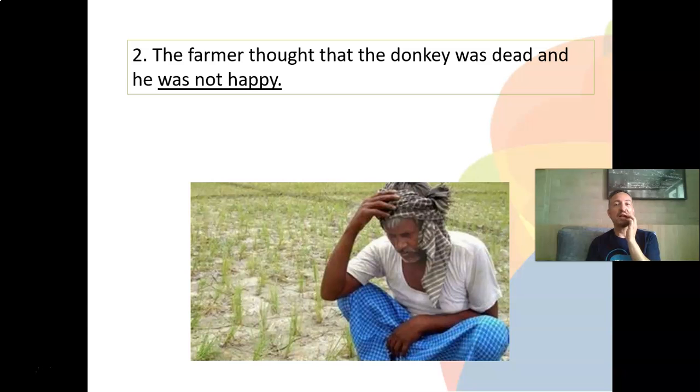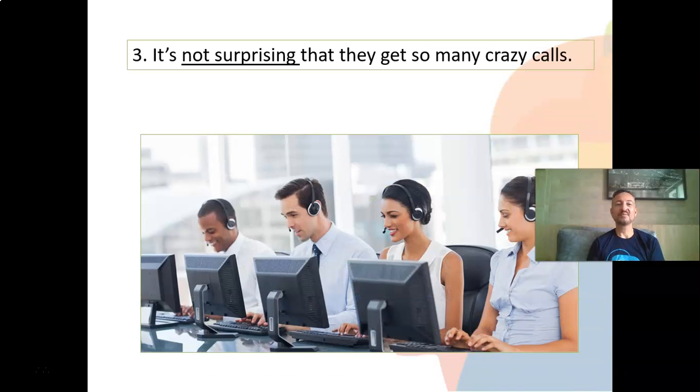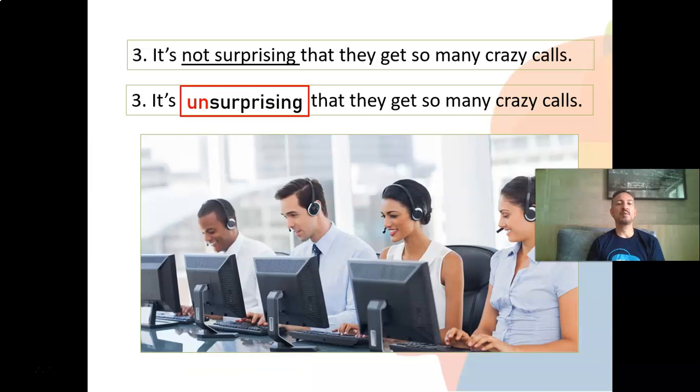The farmer thought the donkey was dead and he was not happy. What is the opposite of happy? Yes, unhappy. The farmer thought the donkey was dead and he was unhappy. Okay? It's not surprising that they get so many crazy calls. So what is the opposite of not surprising? It's unsurprising that they get so many crazy calls. Surprising, unsurprising.